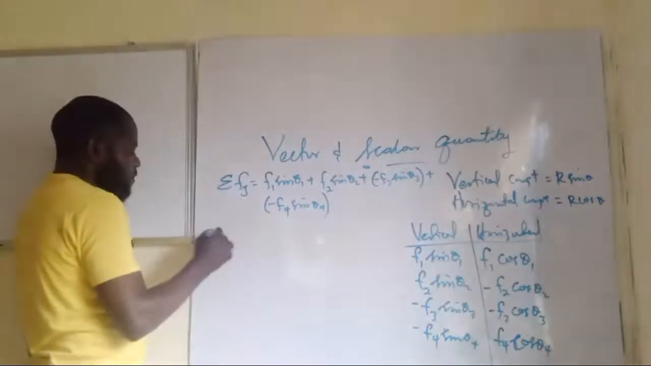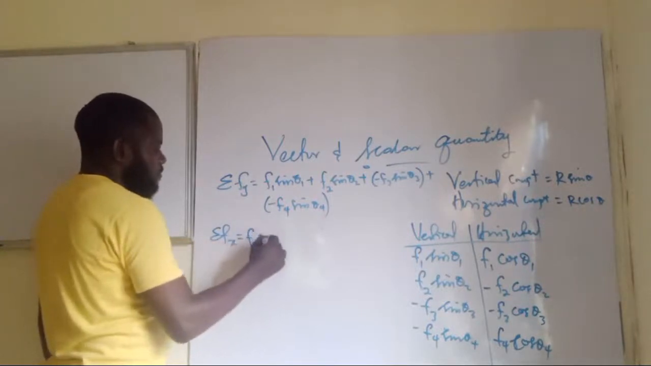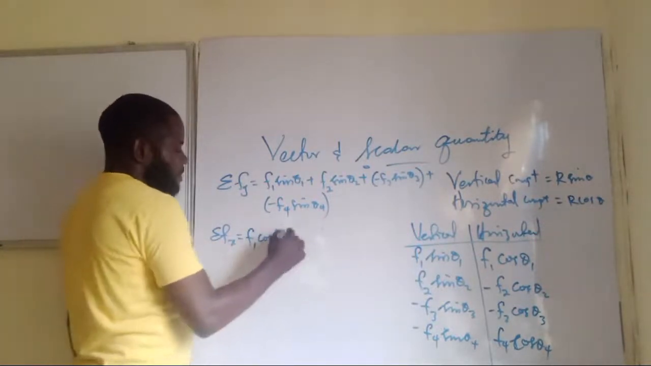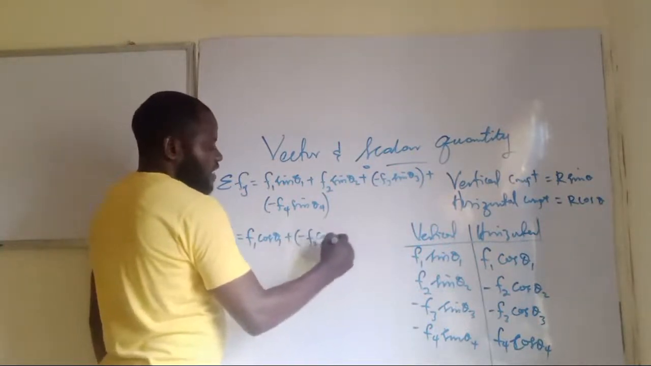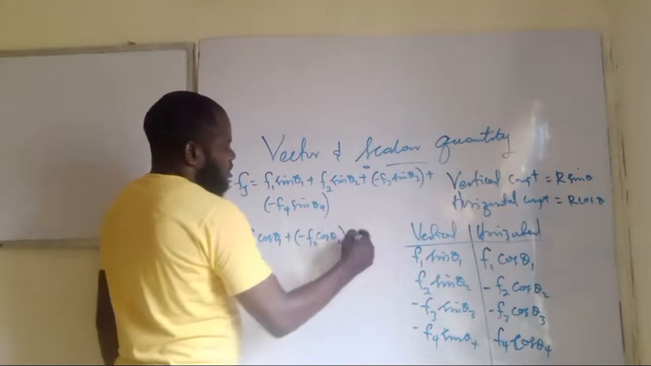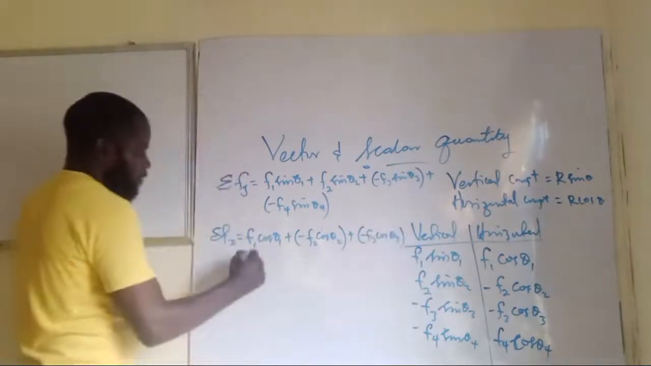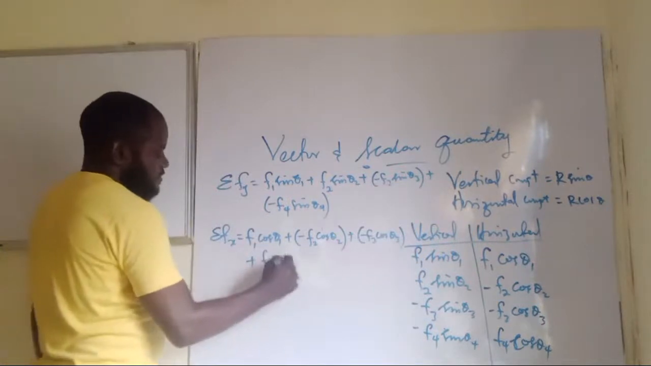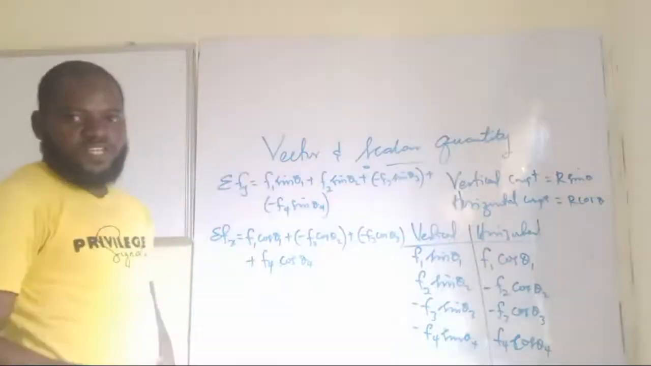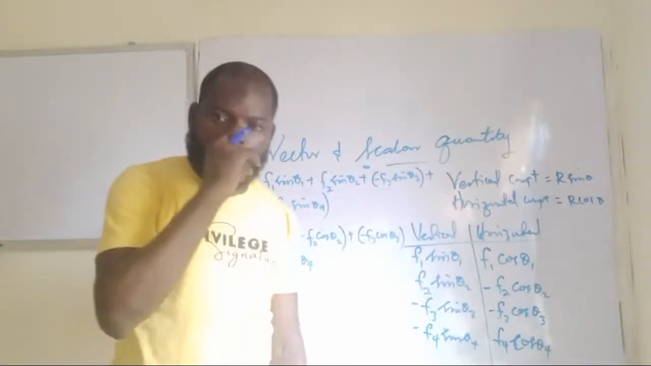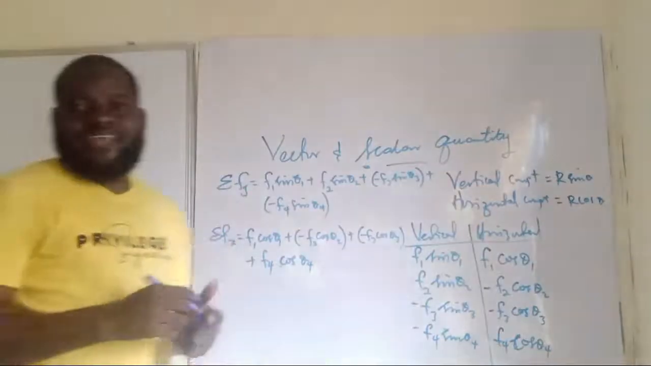Then the summation of the horizontal component will be F1 cos theta 1 plus negative F2 cos theta 2 plus negative F3 cos theta 3 plus F4 cos theta 4. Do you get this now? Okay, correct. Absolutely. Now, there is a question that arises here.